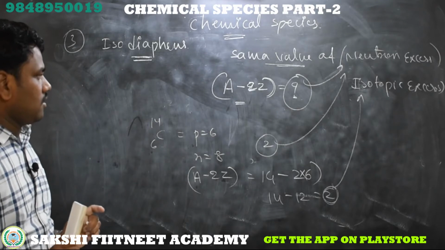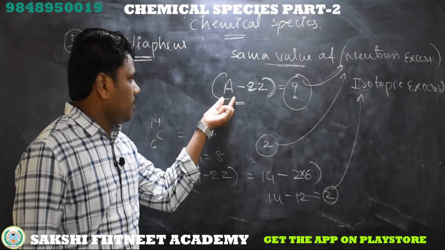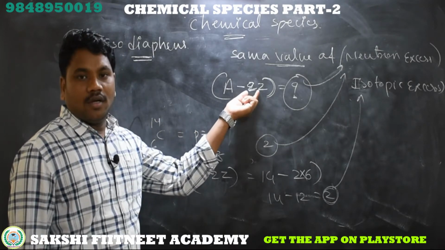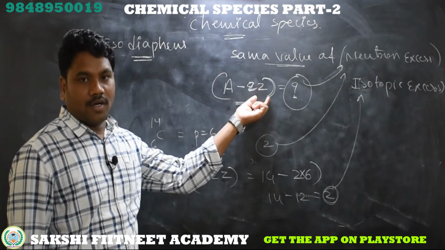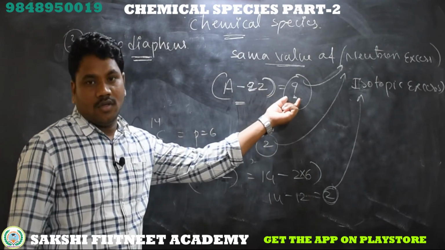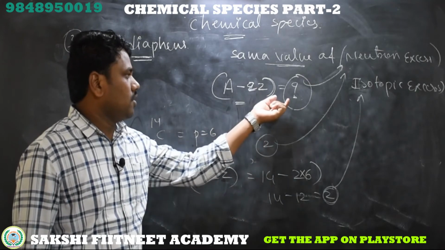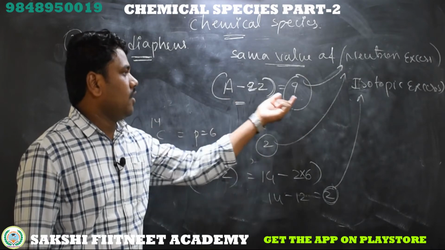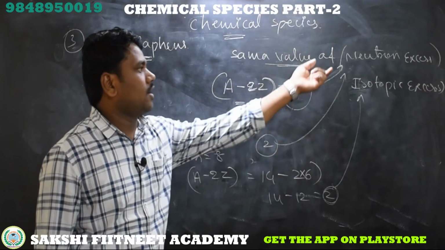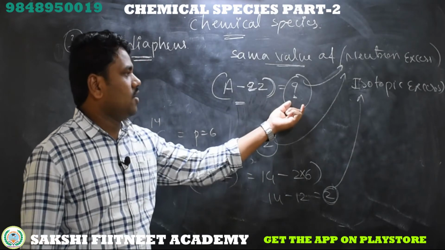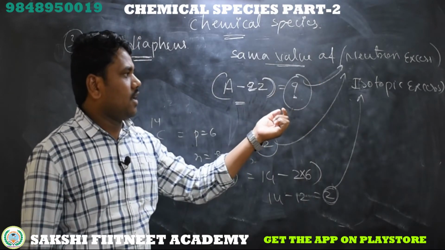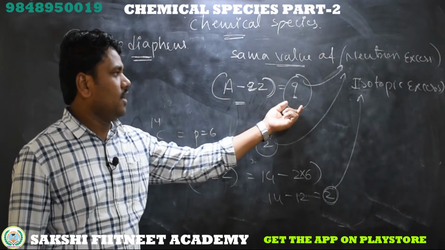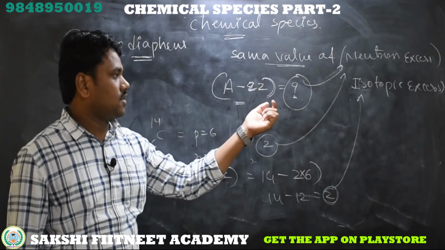So I hope you understand. Total atomic mass minus 2 into atomic number. If you get 0, then that is simply a 0 value. If you get 1, then 1 neutron is in excess. If you get 2, 2 neutrons are in excess. If you get 3, 3 neutrons are in excess.